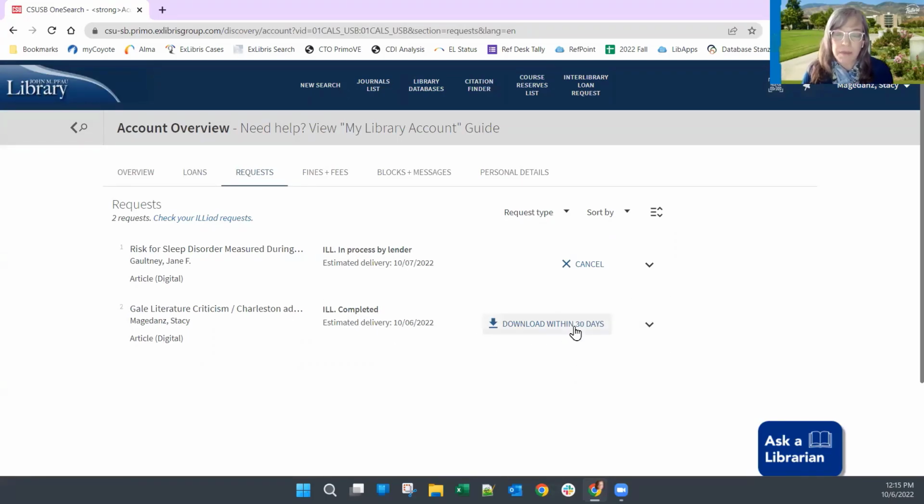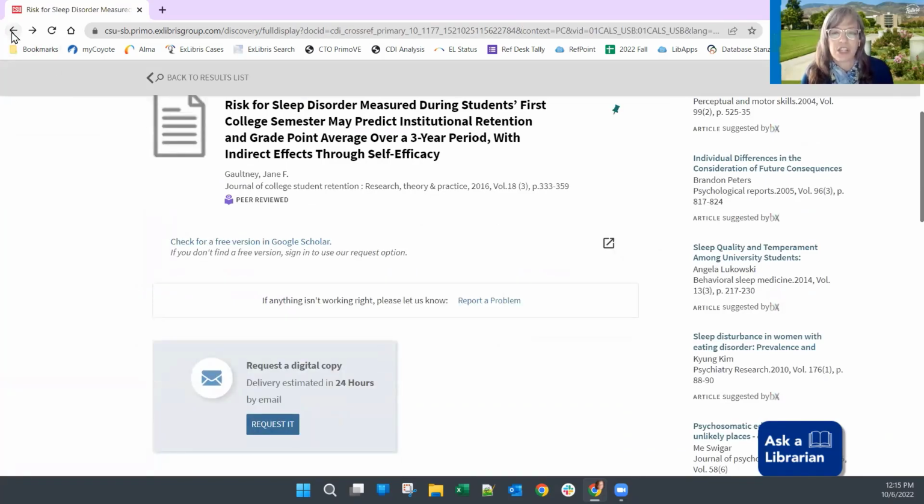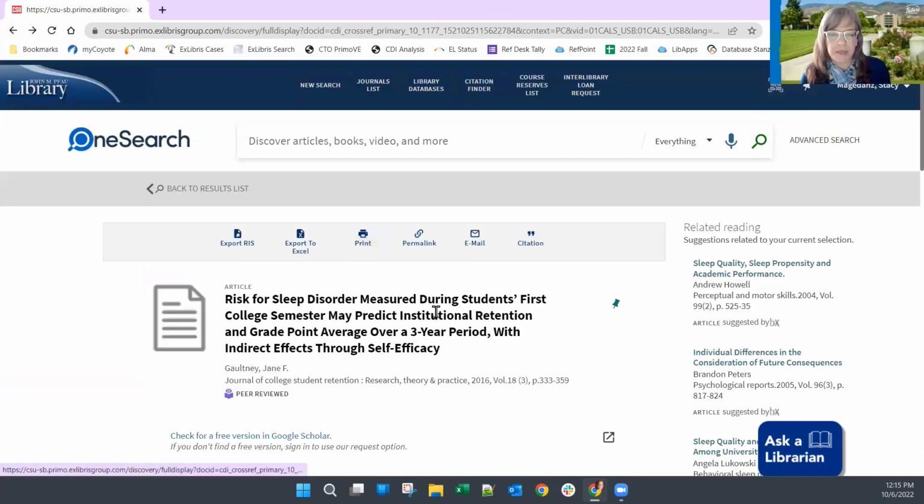But the copy I saved on my local drive is mine to keep for as long as I want. And again, there is no charge for any of this for CSUSB folks. So a very handy service if the perfect article just happens to not be available immediately as full text.